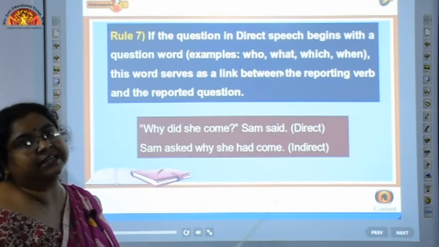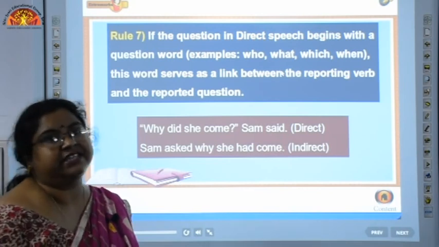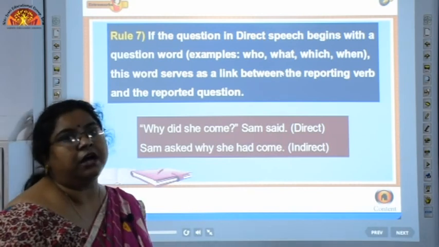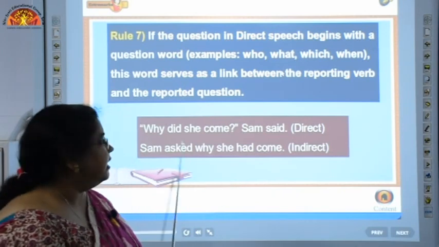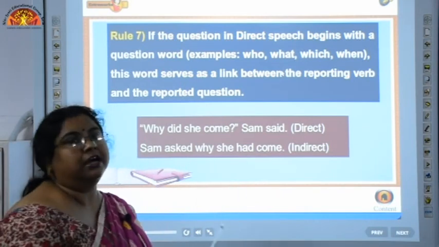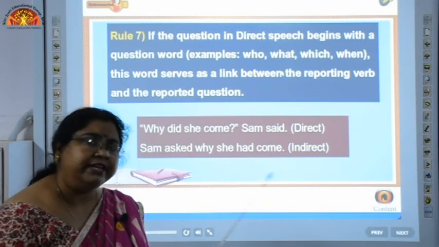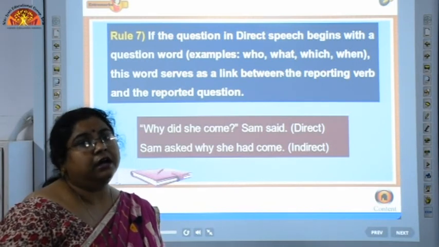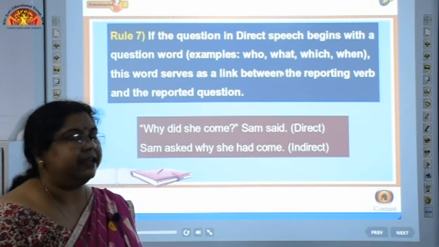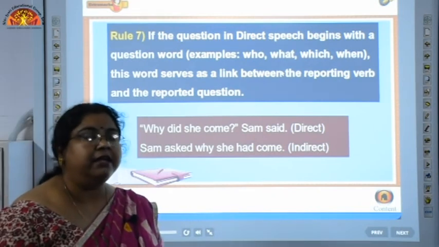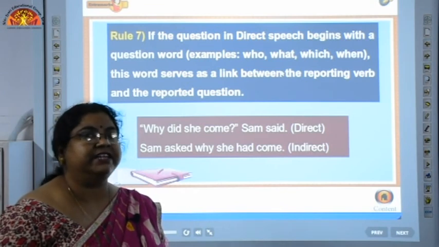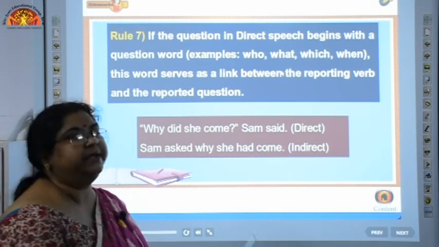So now the sentence changes to an assertive sentence. Now it is no more an interrogative sentence. Any of the interrogative sentences in the direct speech will always change to assertive sentences. There is no scope. That means we will never find any interrogative sentences in indirect speech.